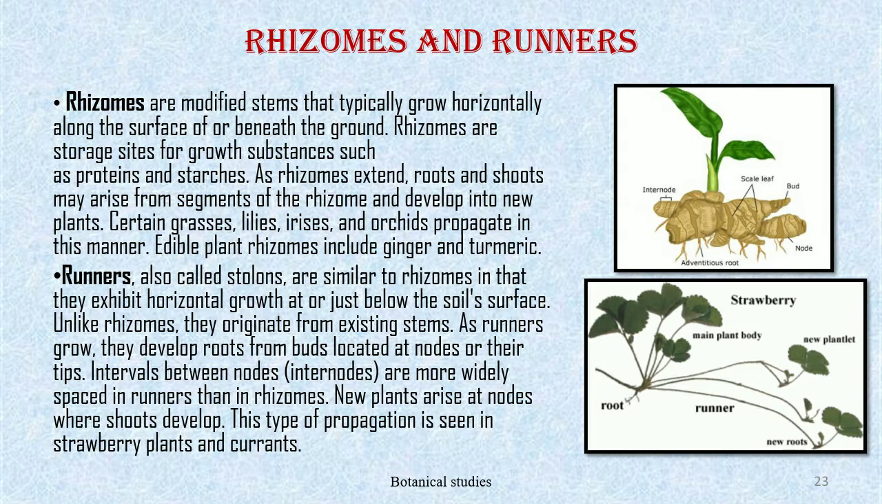Runners, also called stolons, are similar to rhizomes in that they exhibit horizontal growth at or just below the soil surface. Unlike rhizomes, they originate from an existing stem. As runners grow, they develop roots and form buds located at nodes or their tips. Intervals between nodes and internodes are more widely spaced in runners than in rhizomes. A new plant arises at nodes where a shoot develops. This type of propagation is seen in strawberry plants and currants.